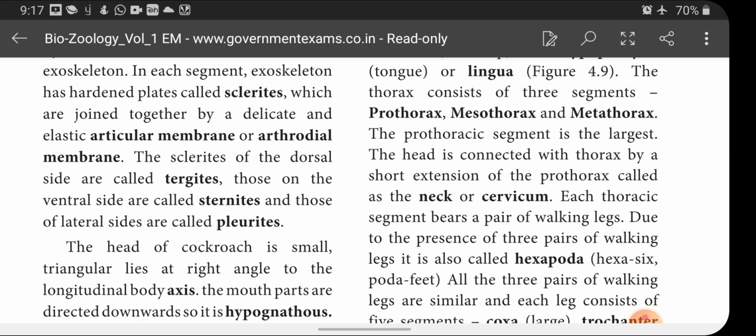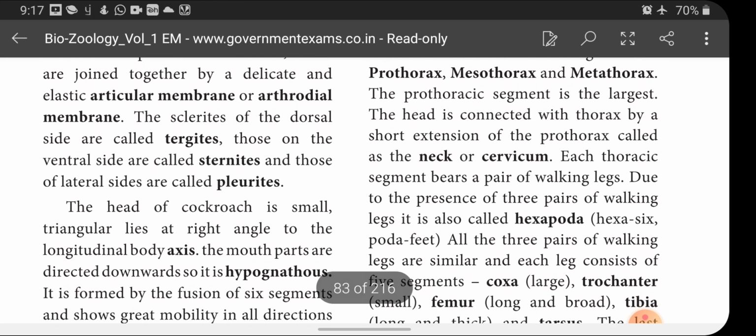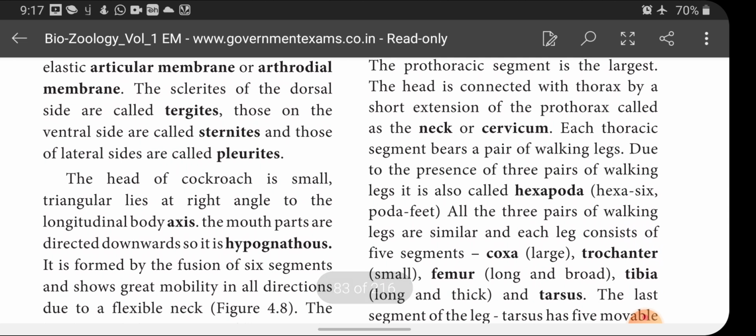This short extension of prothorax is called neck or cervicum. Each thoracic segment bears a pair of walking legs. Due to the presence of three pairs of walking legs, it is also called hexapoda. Hexa means what? 6.